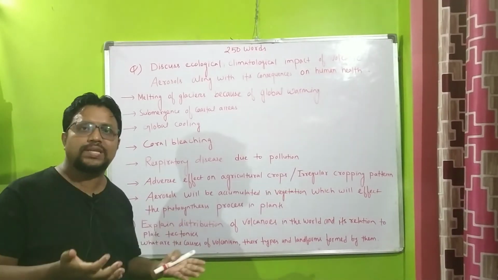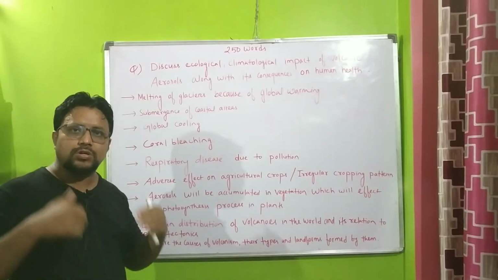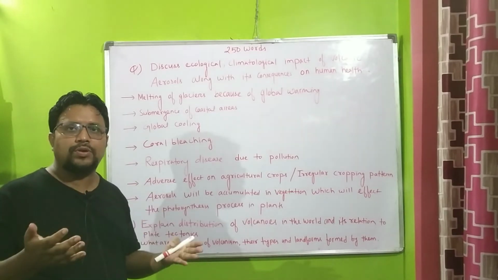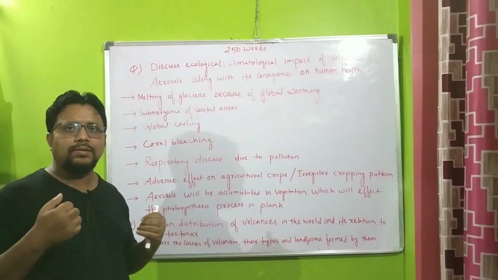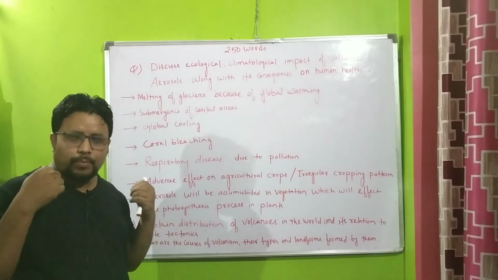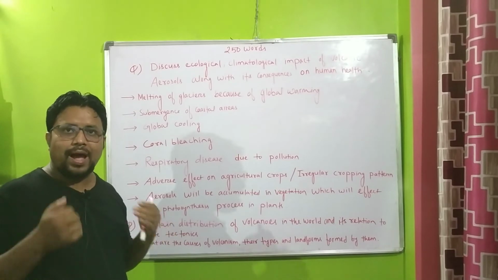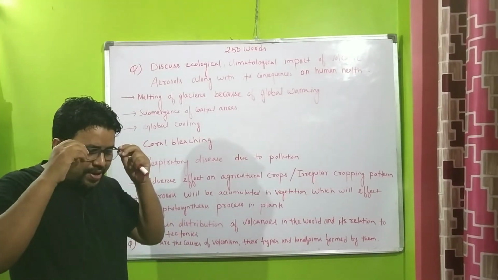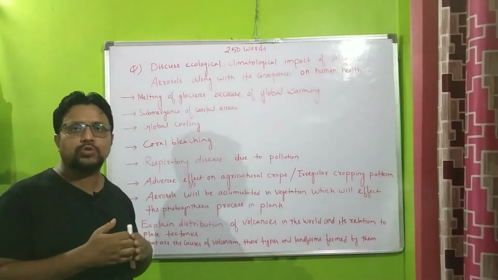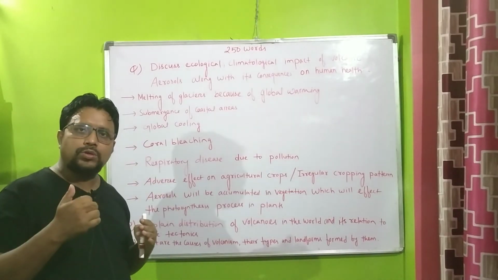Polyps provide shelter to the zooxanthellae. In return, zooxanthellae provides food. As a result, polyps grow and polyps also get energy.